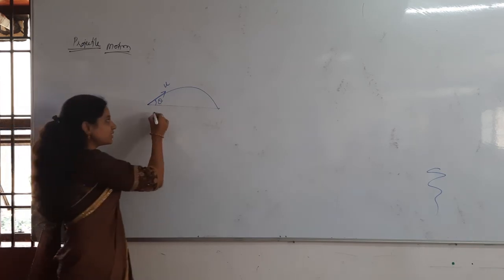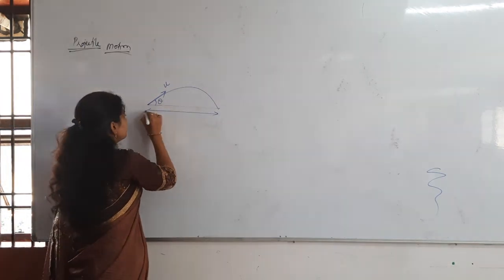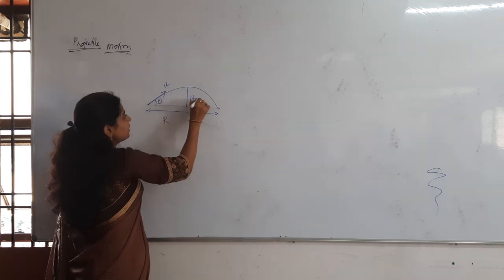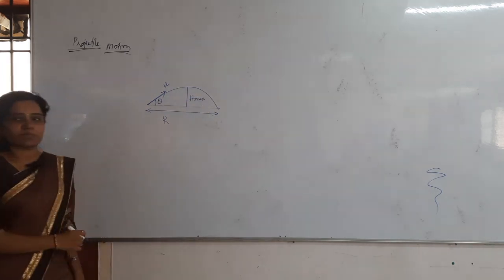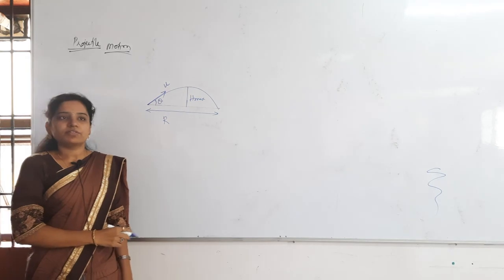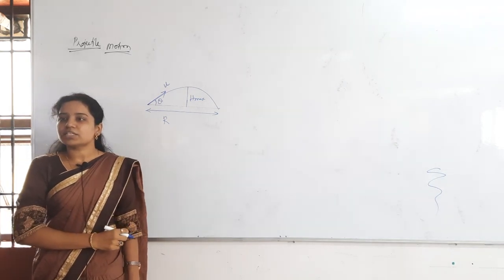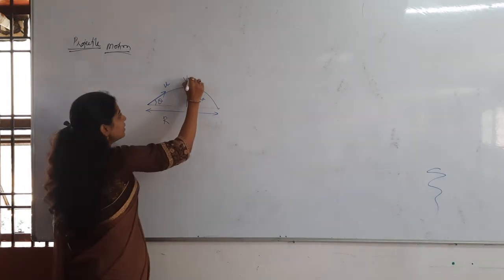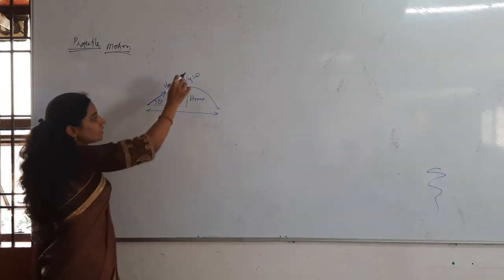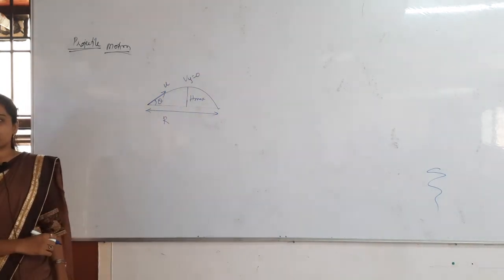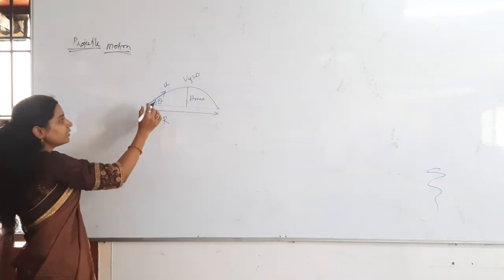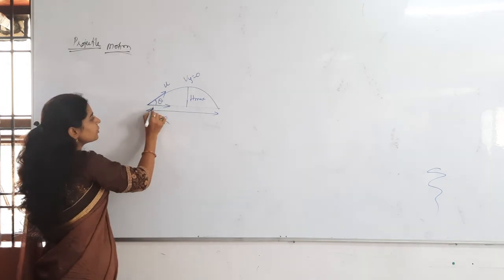So this horizontal distance we will take as range R. This vertical distance is the maximum height. Where will the maximum height be? Total velocity or vertical velocity? Vertical velocity is 0. Wherever the vertical velocity is 0, there the height is called the maximum height.